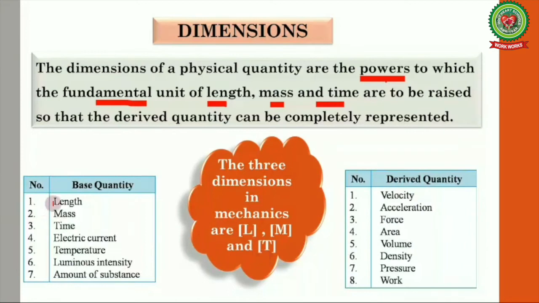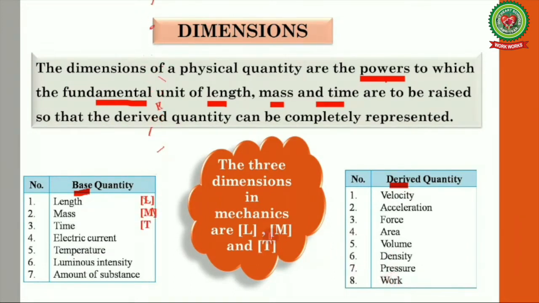We also know that there are certain fundamental quantities, also called base quantities, and some are derived quantities. A base quantity does not depend upon any other quantity, whereas a derived quantity depends upon the base quantities. Some of the base quantities are length, mass, time, electric current, temperature, luminous intensity and amount of substance. On the other hand, velocity, acceleration, force, area, volume, density, pressure, work, etc., are derived quantities.